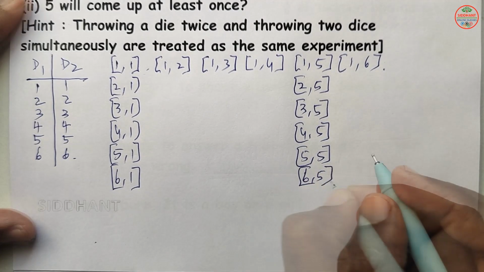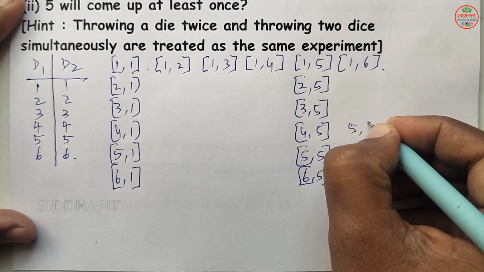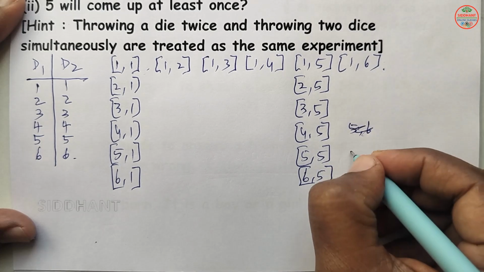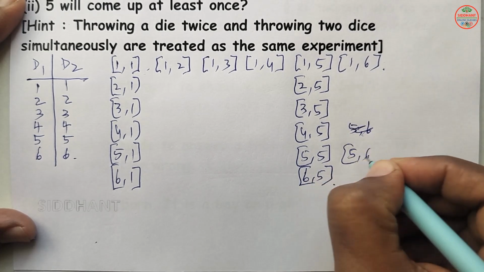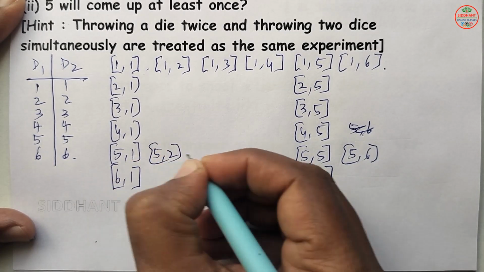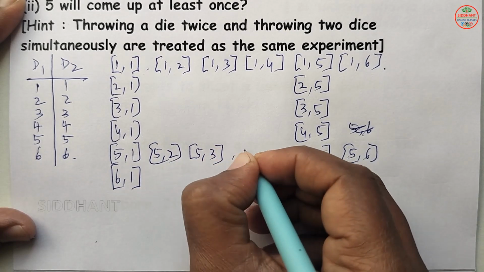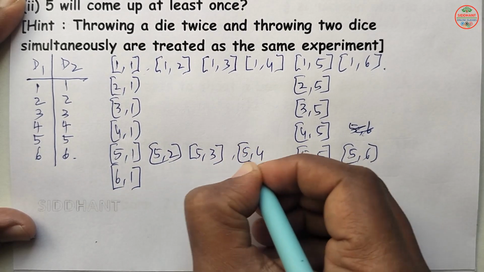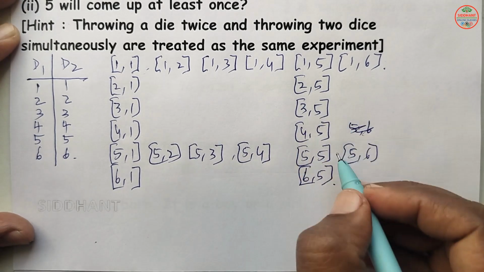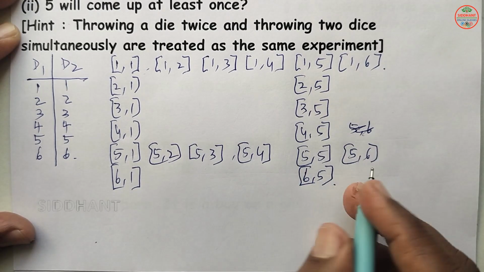Here also 5 and 1, 5 and 6, 5 and 2, 5 and 3, 5 and 4. So these are the outcomes with 5 here. The total outcomes are 36.